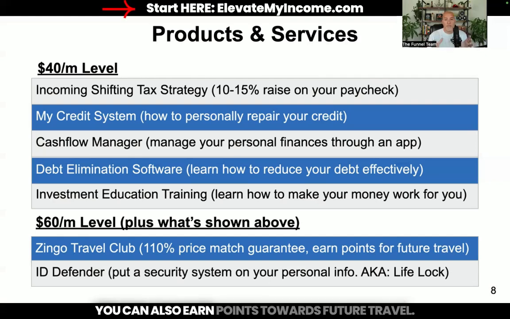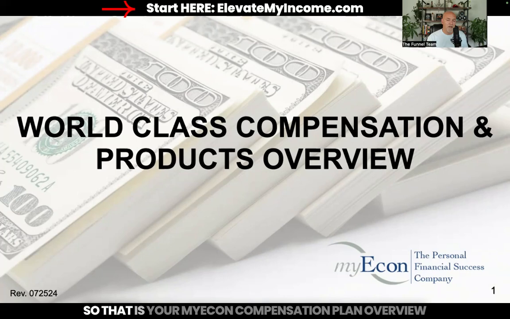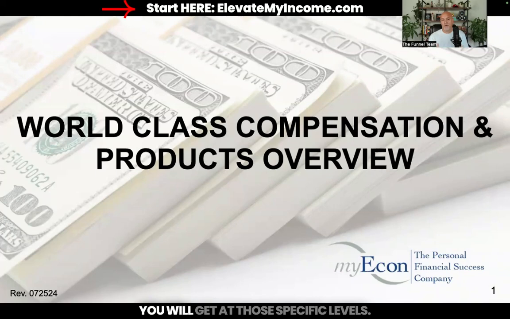You can also earn points towards future travel. A lot of other travel memberships don't do this. myEcon does. You're also going to get ID Defender, which is like LifeLock, where you can basically put a security system on your social security number and personal information. So it's a great way to ensure that your personal information is locked up nice and tight and secure, and it gives you great peace of mind. So that is your myEcon compensation plan overview with the products and services that you will get at those specific levels.